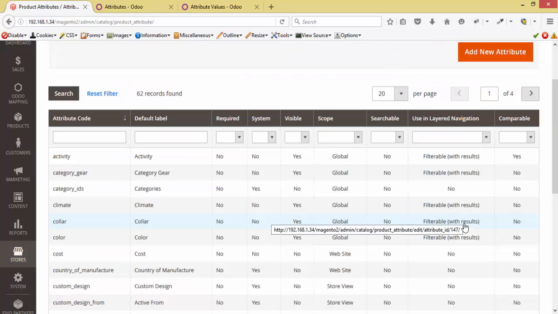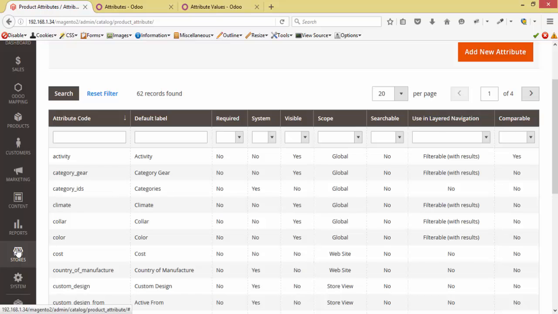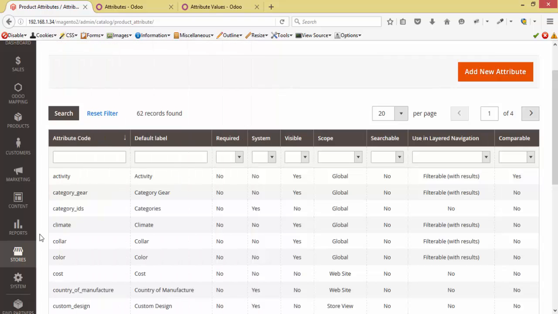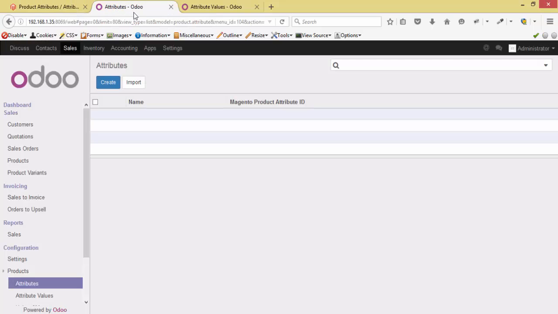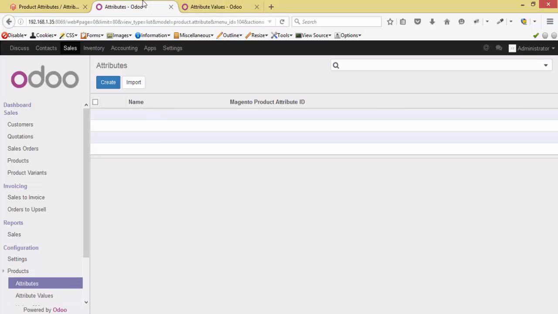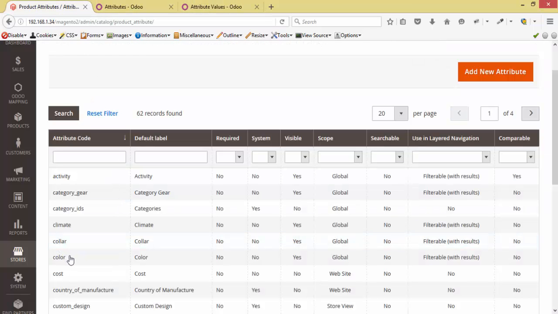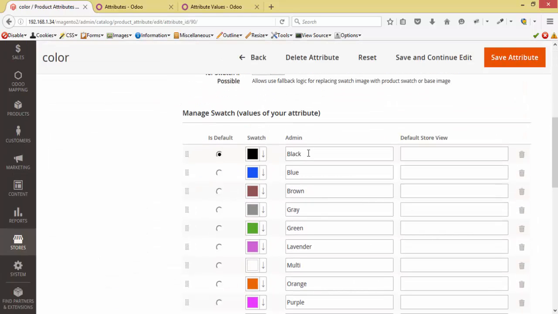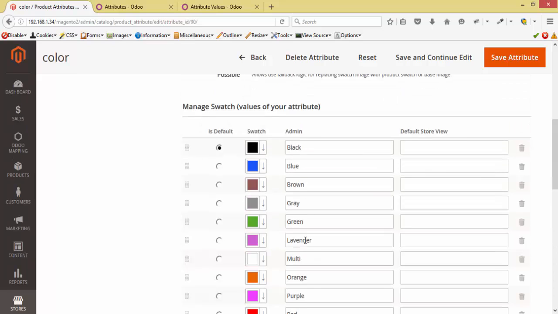Now let's move on to product attributes in Magento. In stores, attributes, product. In Magento, products have many attributes. Let's check it out for color. Currently there are no records in Odoo. Okay, for color it is having some values like this. Now I'm gonna save this attribute.